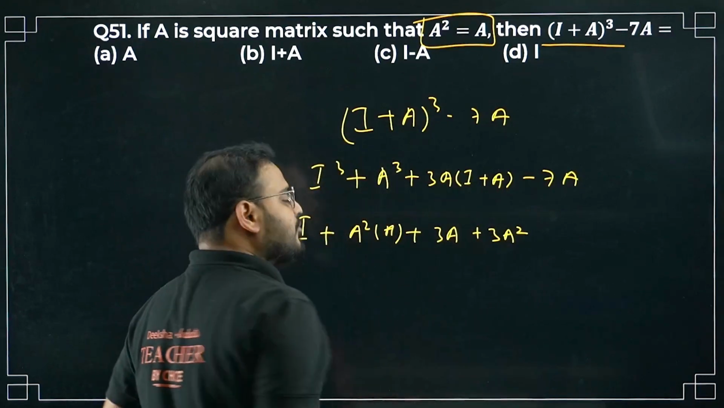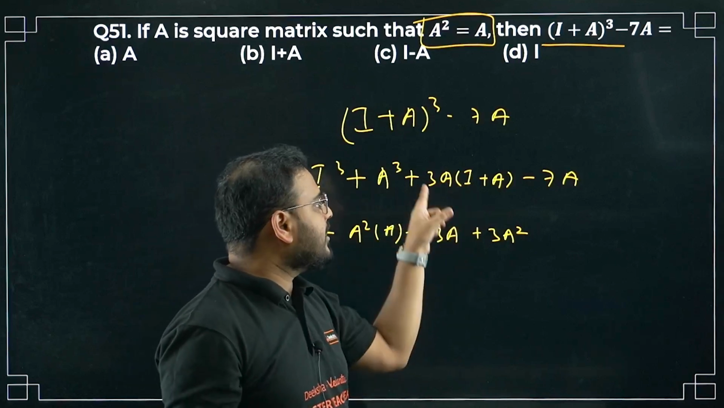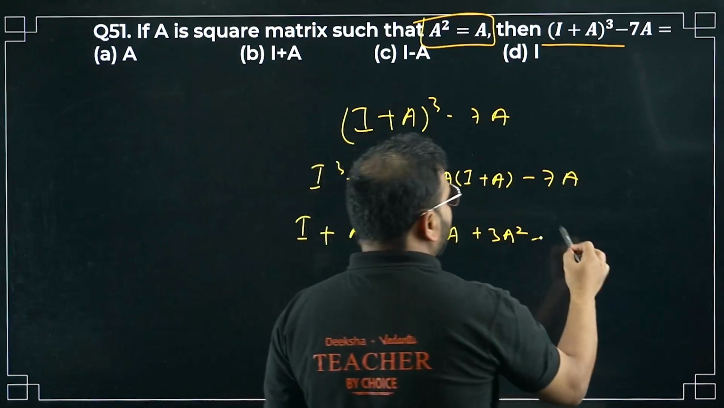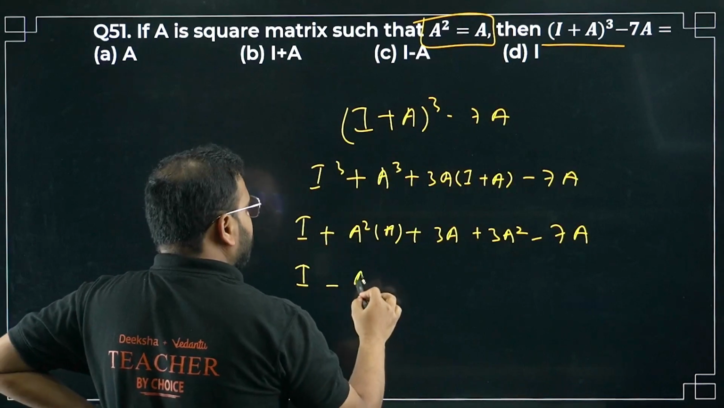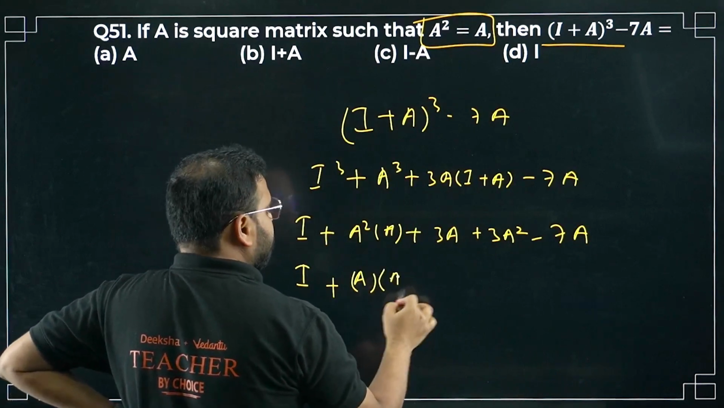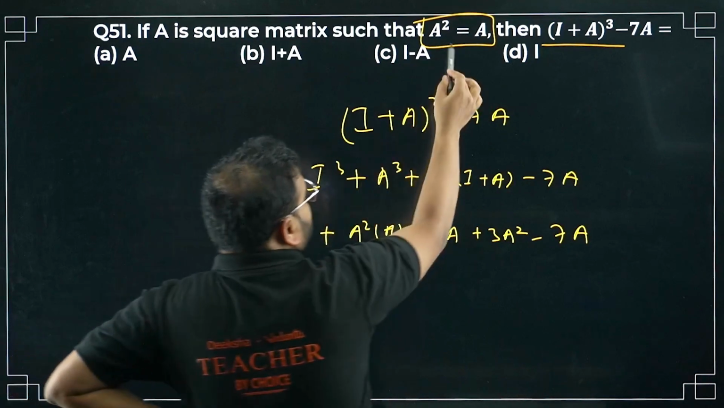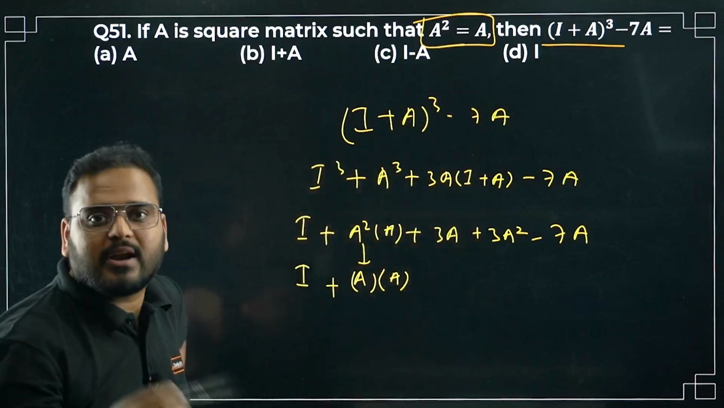3A into I is 3A only, and 3A into A is 3A square. We have, of course, here minus 7A. I as it is, and A cube, it will become again A, since A square is A. This is nothing but A only. A square is A from here, because they've given A square as A.